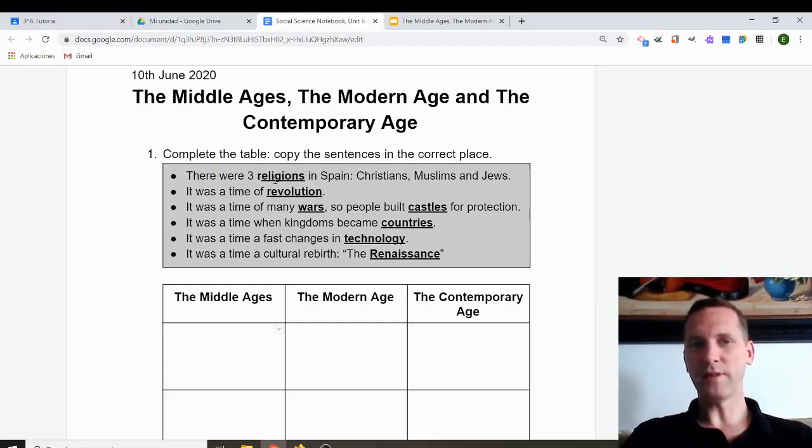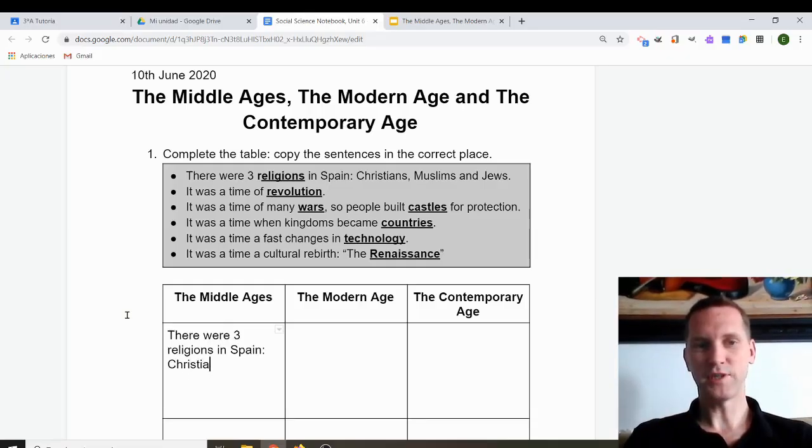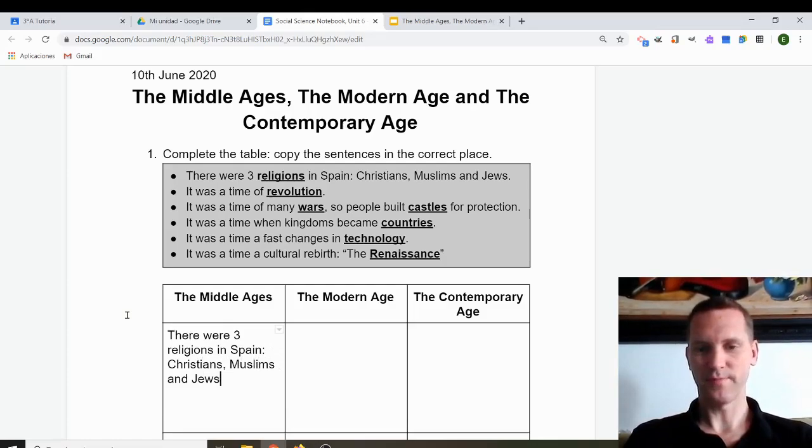There were 3 religions in Spain: Christians, Muslims, and Jews. Now, was this in the Middle Ages, the Modern Age, or the Contemporary Age? If you remember, it was in the Middle Ages. So I'll write it here. There were 3 religions in Spain: Christians, Muslims, and Jews. That's the first one.